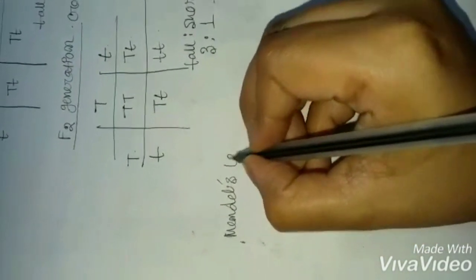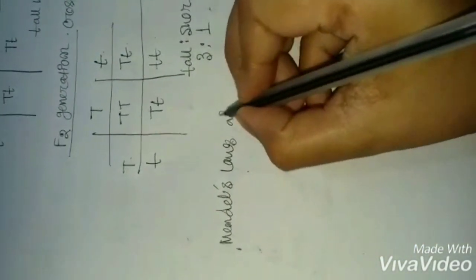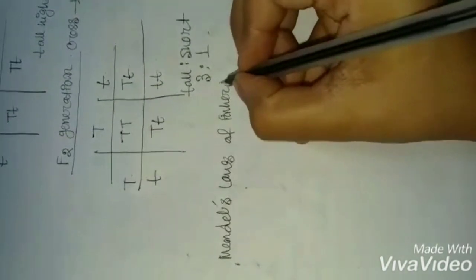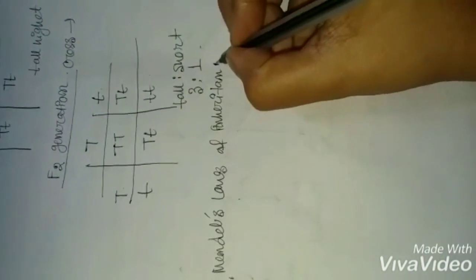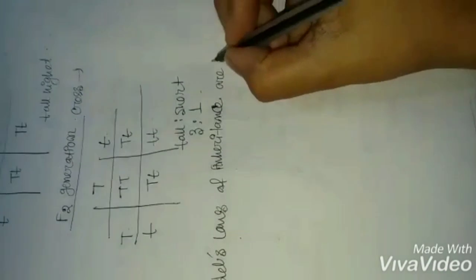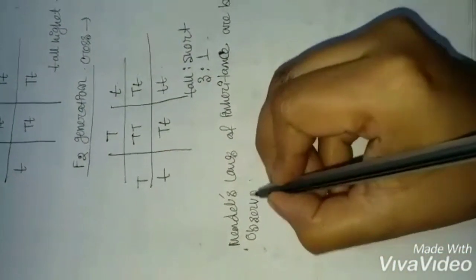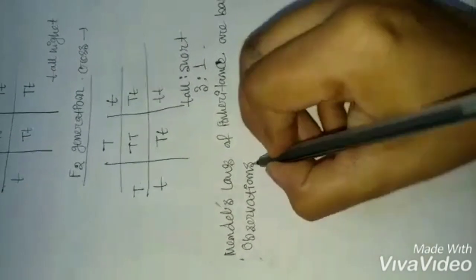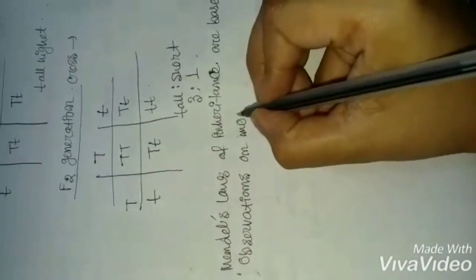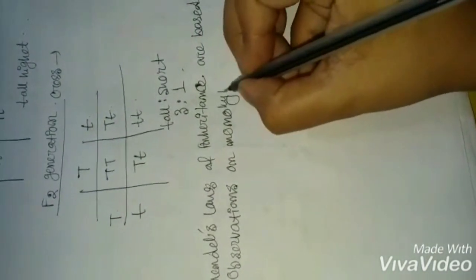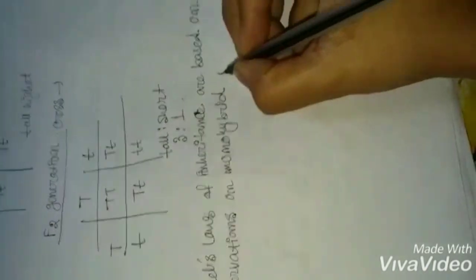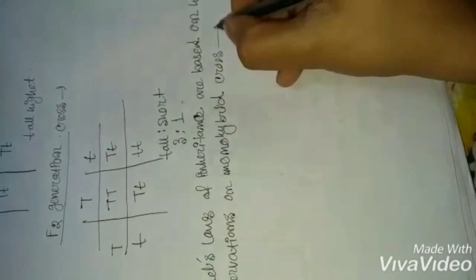Mendel's laws of inheritance are based on his observations on monohybrid cross. Okay.